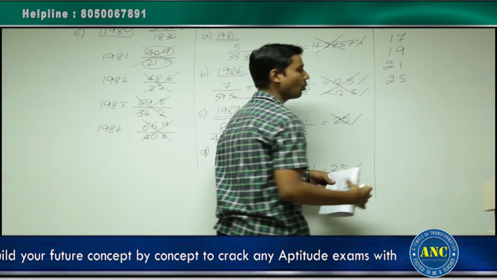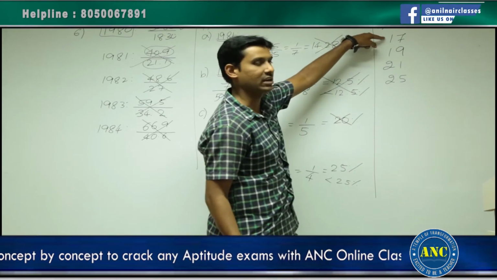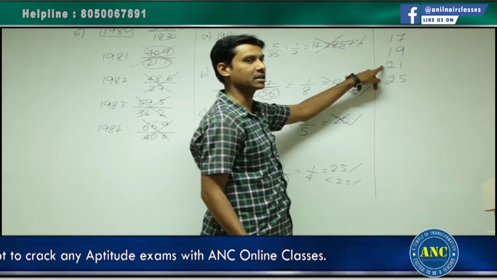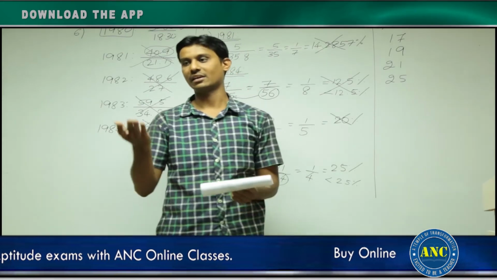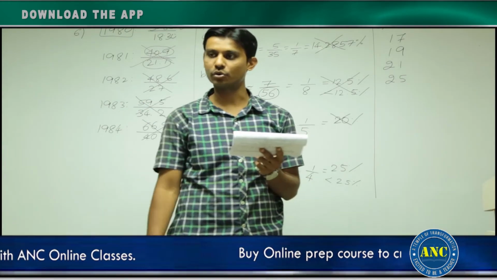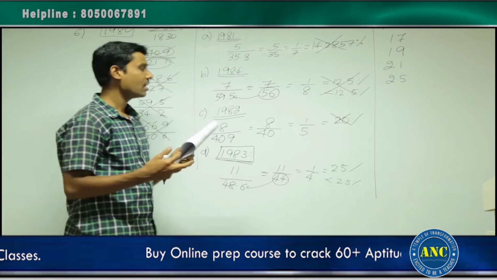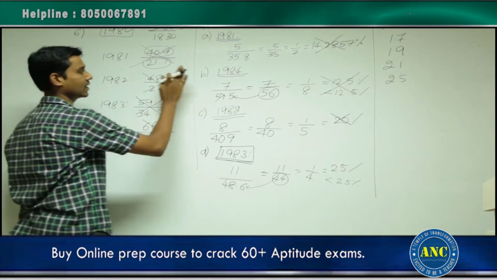Like that, if you observe what is happening, first year it is 17, second year it is 19, third year 21. What is happening? It is increasing. The option is increasing. Answer for this question is increasing. Clear with the approach? This is what you need to understand in this particular question.